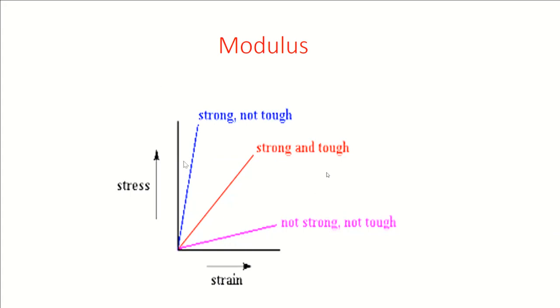From modulus, remember, high modulus, medium modulus, low modulus. Any material which has a high modulus is very strong, but it is not a tough material. This is strong and tough both. This is not strong, not tough also. So what is strong and tough?